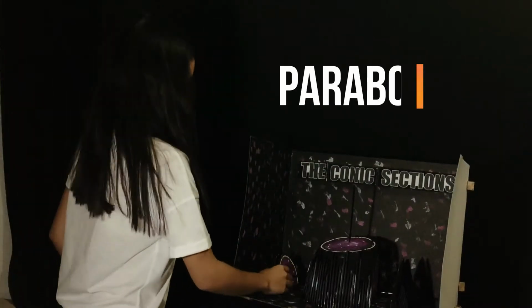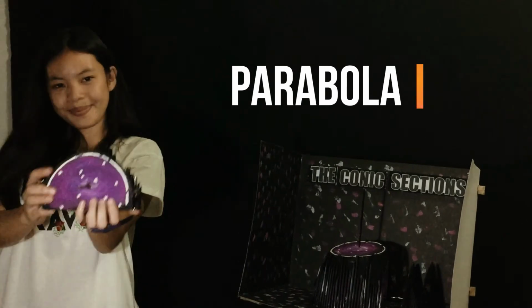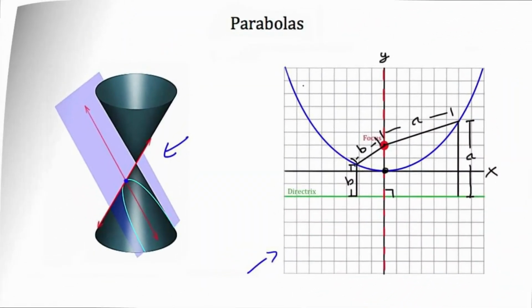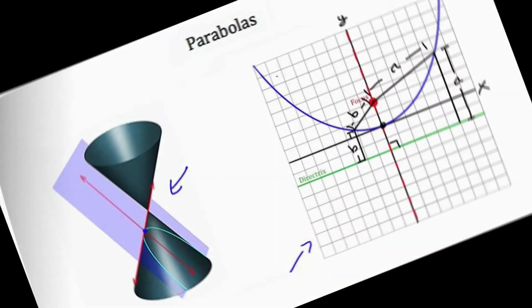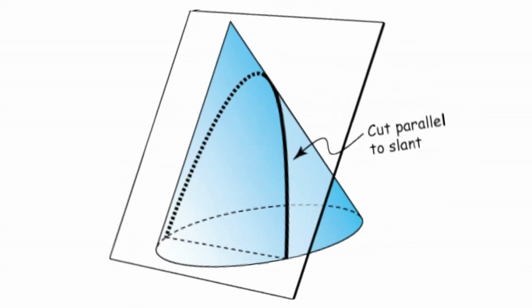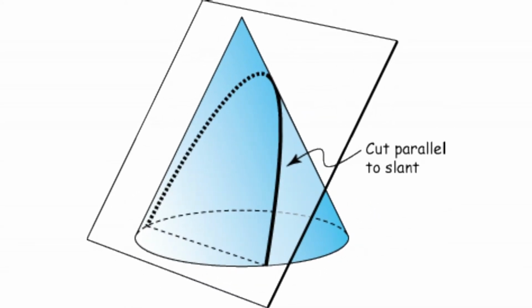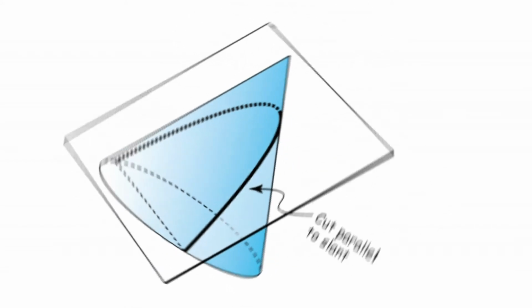The third conic section is the parabola. A parabola is the set of all points whose distance from a fixed point, called the focus, is equal to the distance from a fixed line, called the directrix. The point halfway between the focus and the directrix is called the vertex of the parabola.